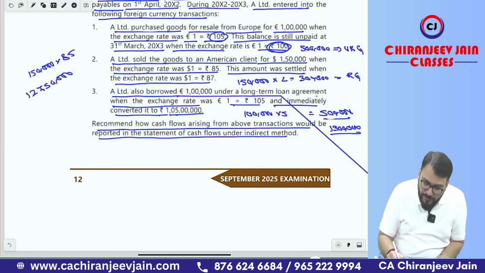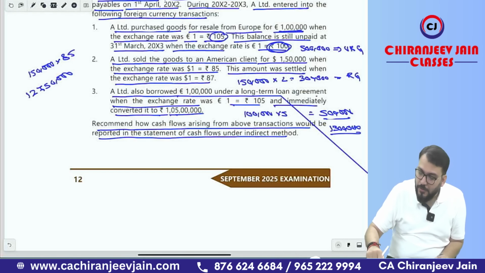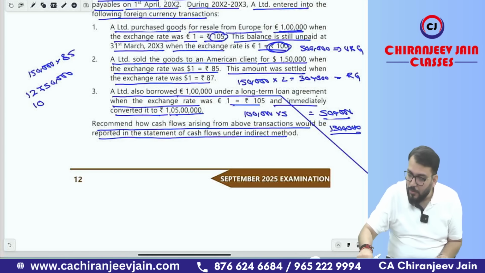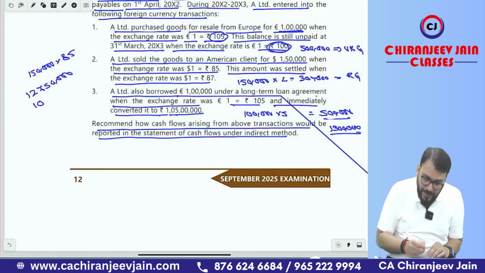And the cost of sales will be 1 lakh into 105. So the cost of sales will be 1 crore 5 lakh. Okay, sir.